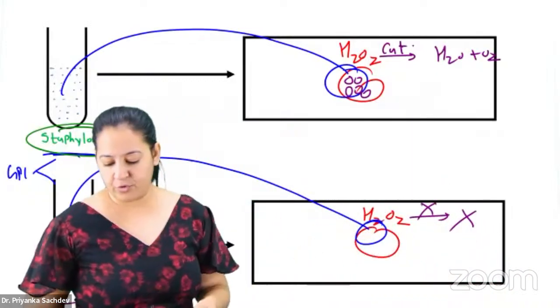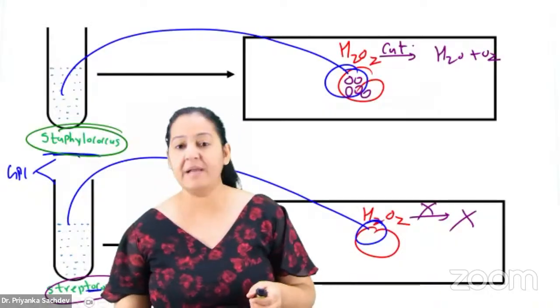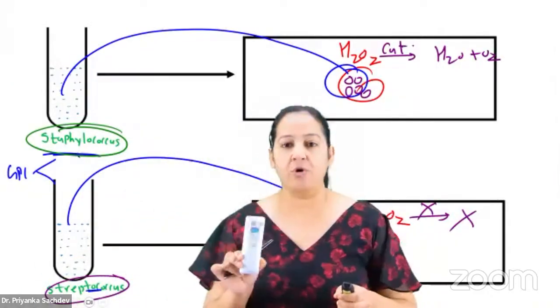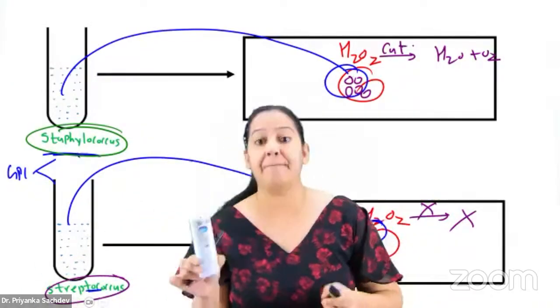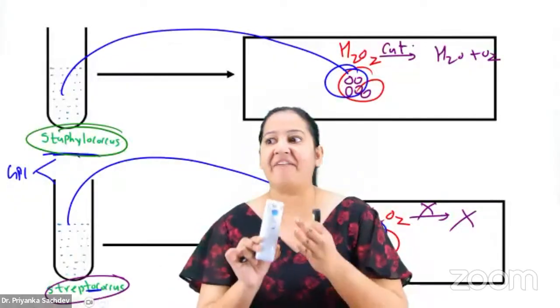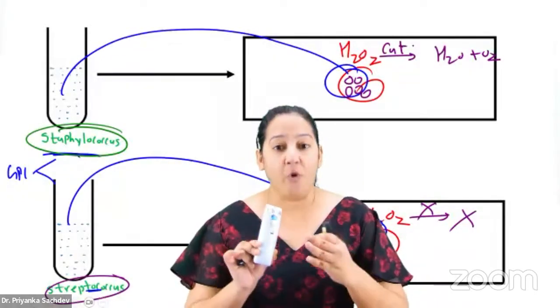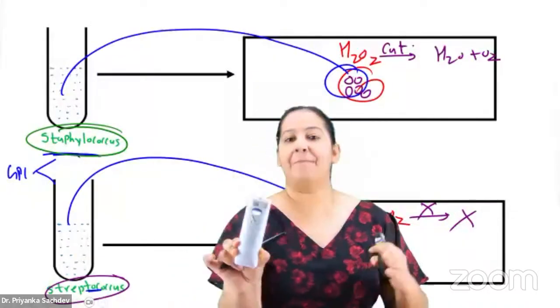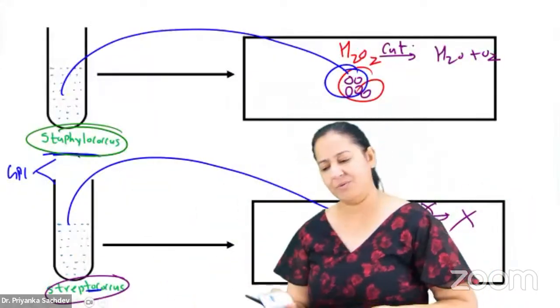So what I have to do, for example, I'm having a specimen. Just suppose this is my specimen. I want to know, is it staph or is it strep? But I know it is a GPC because it is having the violet spheres. So it is having violet color spheres and I'm sure it is GPC, but I'm not sure if it is staph or strep. So you say, ma'am, it's okay.